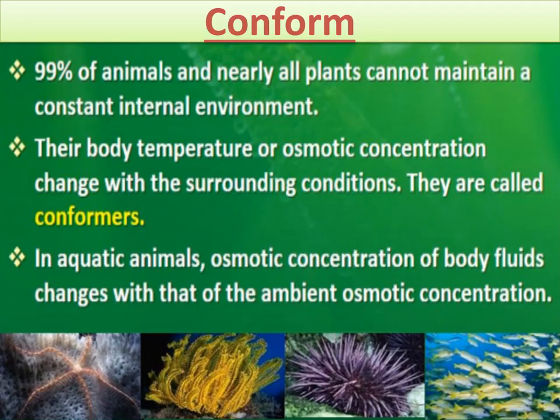If a freshwater animal is kept in marine water, it will face osmotic problems. So the osmotic concentration of the body fluids changes with the external environment, and such organisms are called conformers.